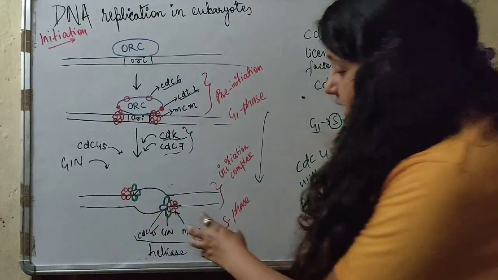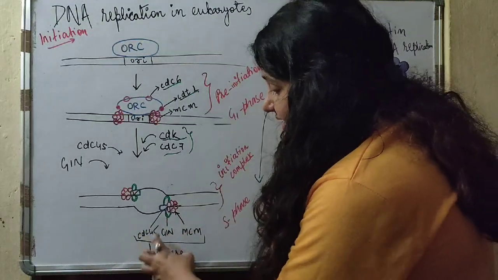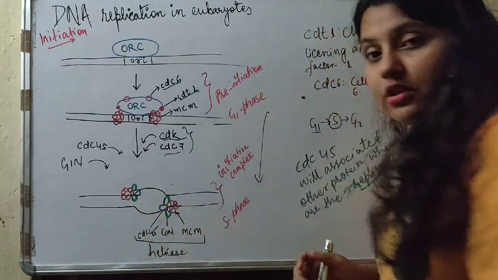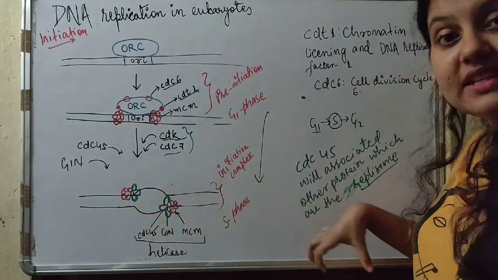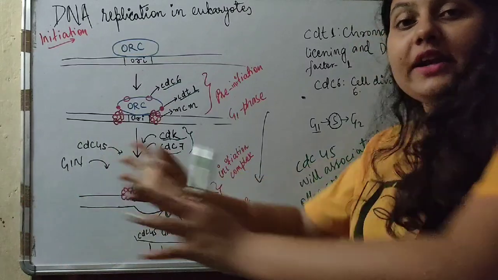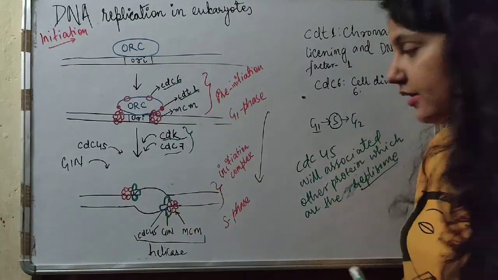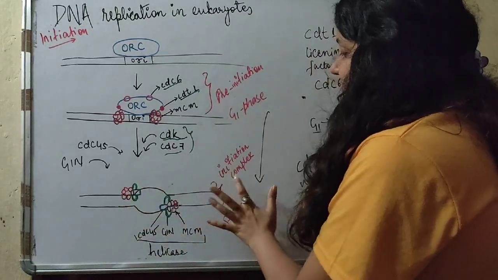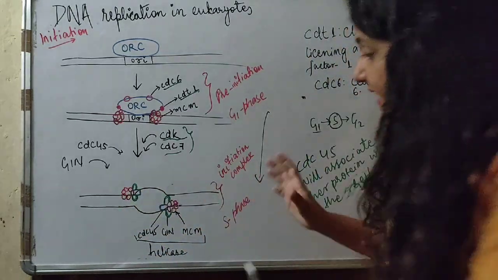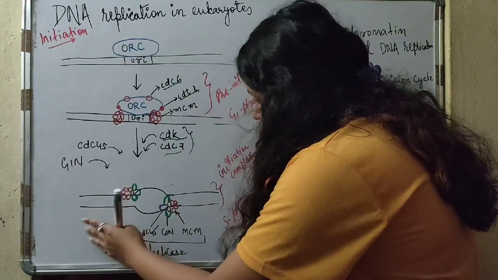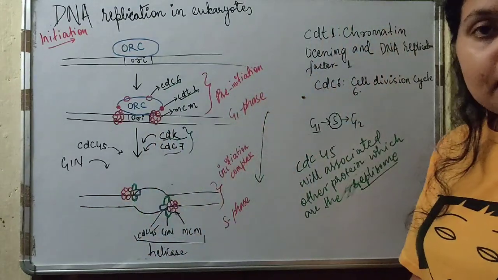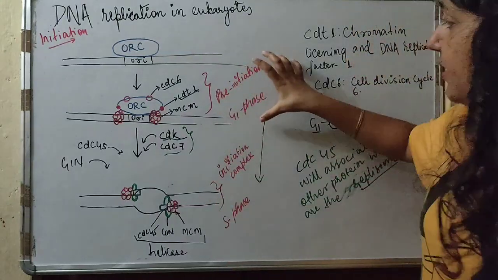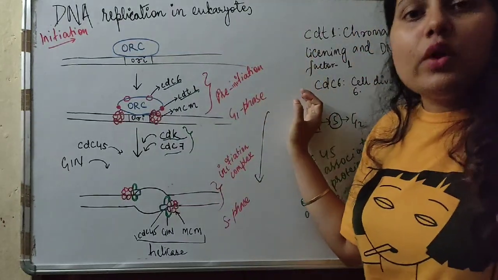Now what happens is, another role of CDC45 and GINS is that they are also giving additional energy to MCM to unwind the DNA. So this complex is now known as the initiation complex, and till the time it forms an initiation complex, it will just have entered the S phase. The pre-initiation complex will be in G1 phase.